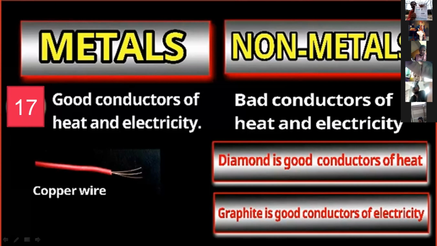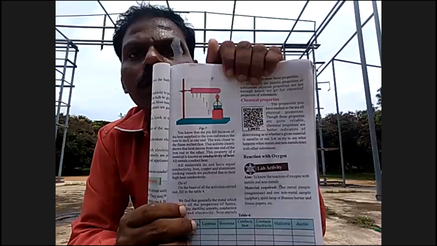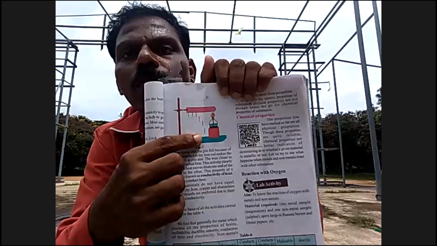In this experiment, a table and a Bunsen burner or spirit lamp are mentioned. Another is an iron rod, and take some iron nails. All of you see this figure. The figure shows that you take one iron rod and stick iron nails to it with the help of wax. The iron rod is fixed at a table corner, and the other end of the iron rod is put over the Bunsen burner or spirit lamp.